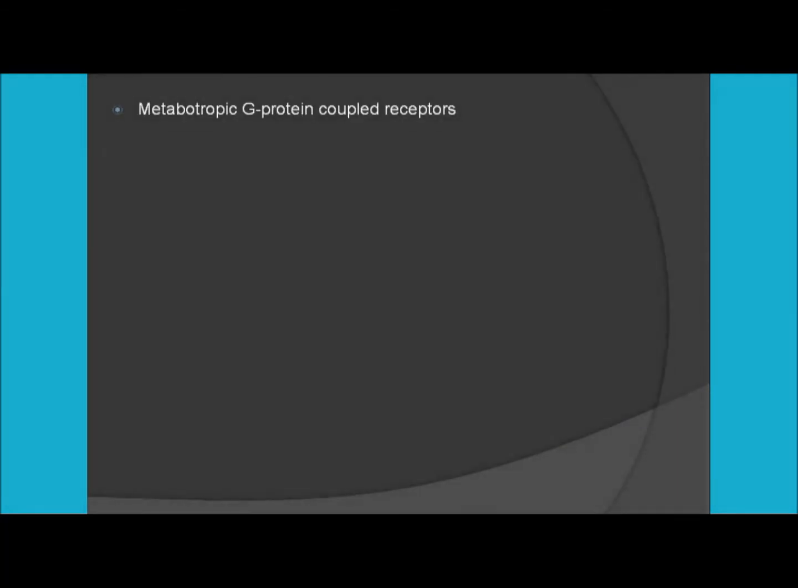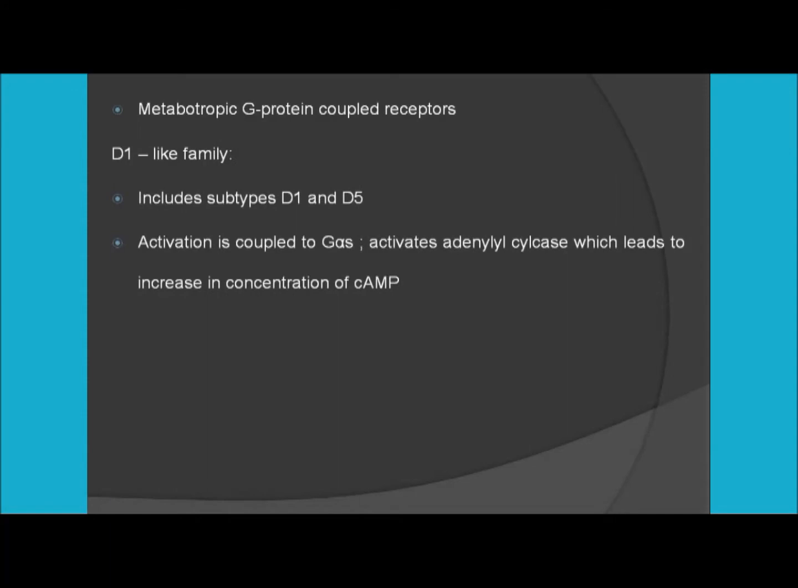Now regarding their receptors, first of all you should know that these receptors are metabotropic G protein coupled receptors. So let's discuss D1 and D2. First, the D1 like family includes the subtypes D1 and D5. The activation of this type of receptor is done by G alpha S, which activates adenylyl cyclase, leading to an increase in the concentration of cAMP.